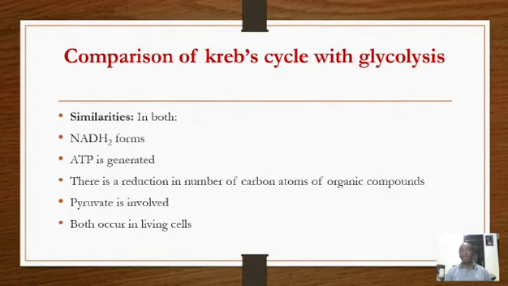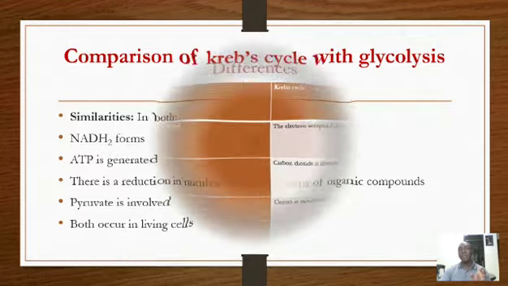Both glycolysis and Krebs cycle involve pyruvate. Remember, in glycolysis, the product is pyruvate. For the Krebs cycle to proceed, there must be pyruvate. Though we've seen it must be decarboxylated and dehydrogenated to form acetyl that combines with coenzyme A to form acetyl-CoA, which gets into the Krebs cycle. Then both of them occur in living cells. Remember, respiration occurs in living cells.